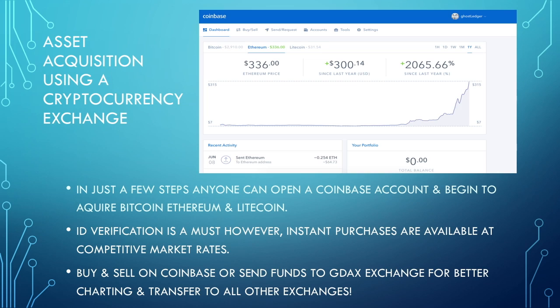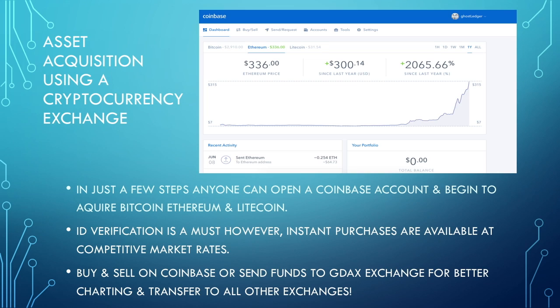However, instant purchases are available at competitive market rates. You could buy and sell on Coinbase or send funds to GDAX exchange for better charting and transfer to all other exchanges. And if I'm not mistaken, you can only transfer Bitcoin out of the Coinbase exchange.